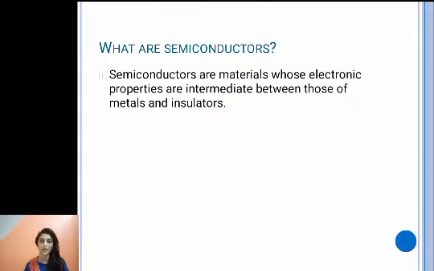Now first is, what are semiconductors? So semiconductors, we all know, are the materials whose electronic properties are intermediate between those of metals and insulators. We know that metals are good conductors, insulators are bad conductors. So semiconductors are intermediate conductors.